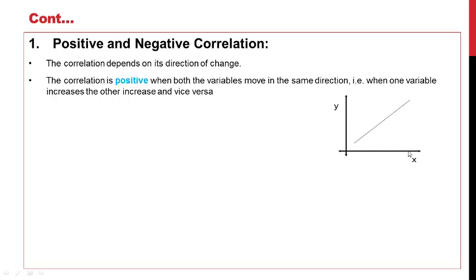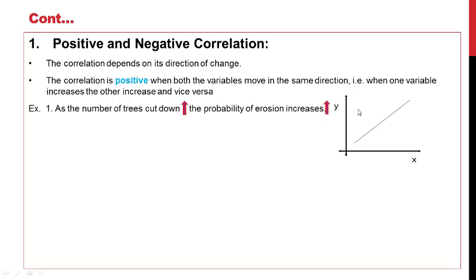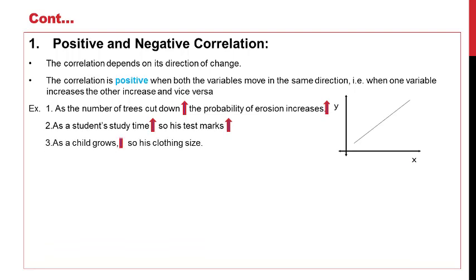Here x increases, y also increases and vice versa. Example, as the number of trees cut down increases, the probability of erosion also increases. As a student's study time increases, his test mark also increases. As a child grows, his clothes size also increases. As his salary increases, his spending also increases. So this is a positive correlation.